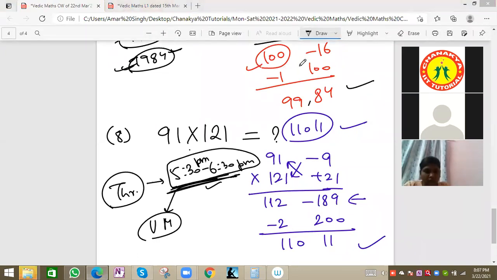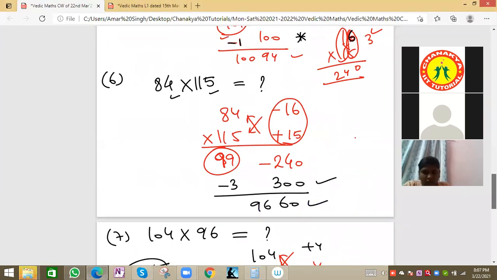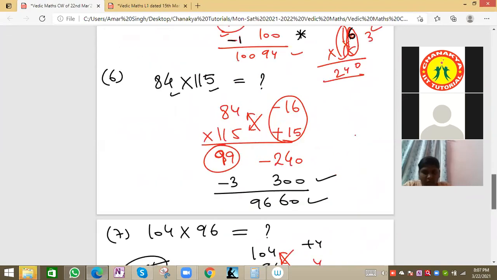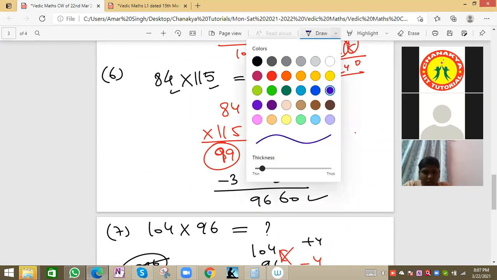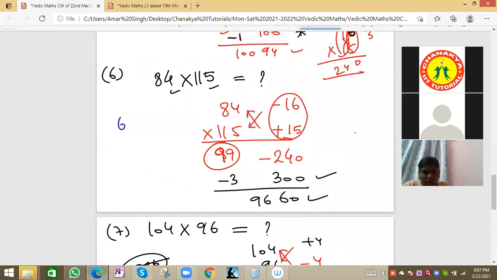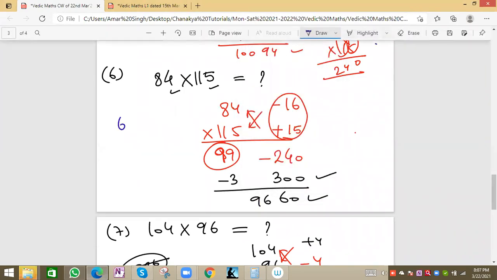Sir, can you show the first case, where both numbers are plus, both positive? We have seen less examples for that, right? Good question. One second, because the trick is not over yet. We will see four questions that are still remaining.